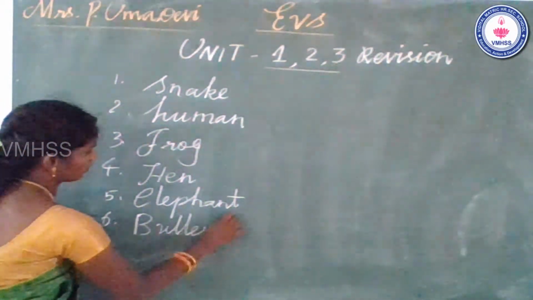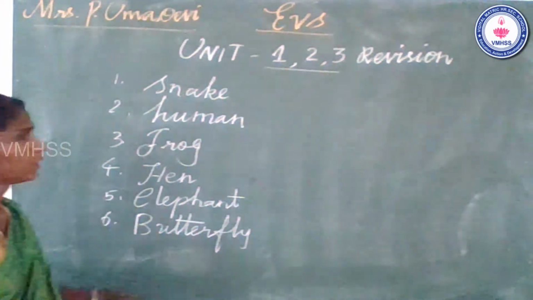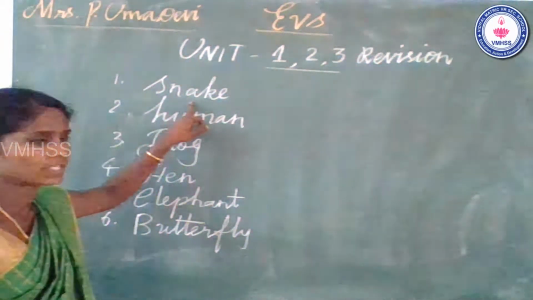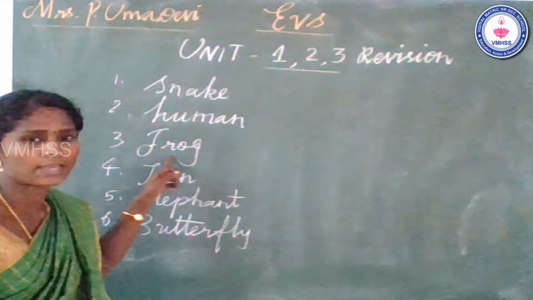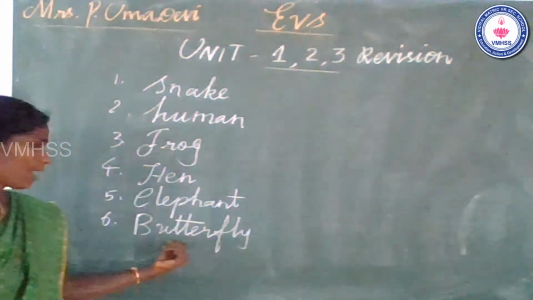Yes, there are so many life cycles we already learned in this unit 1 topic, animals and reproduction.